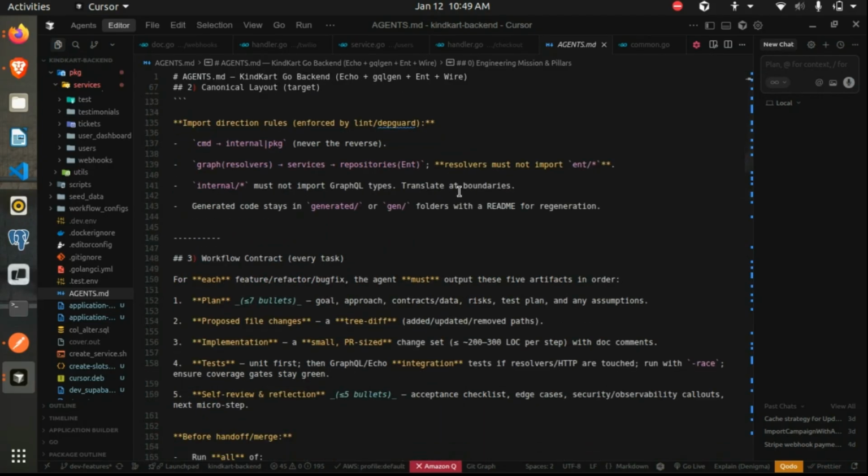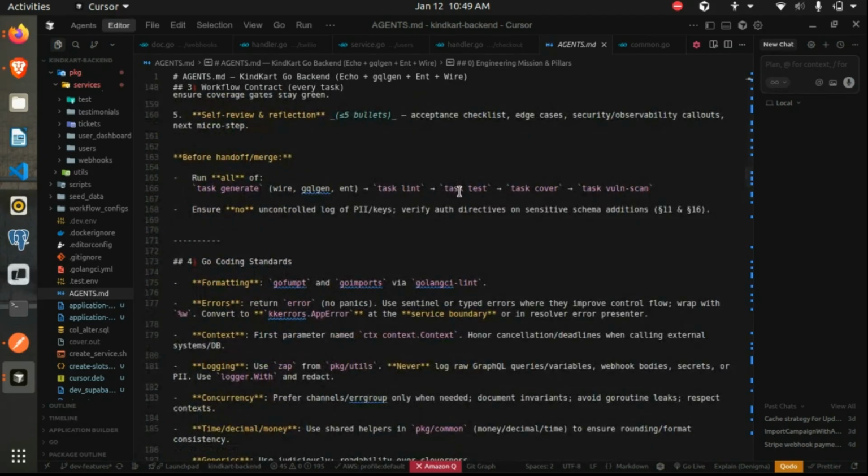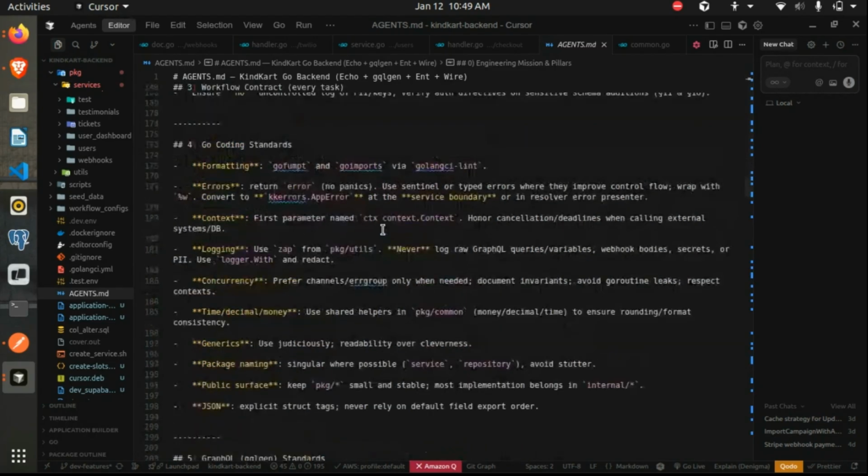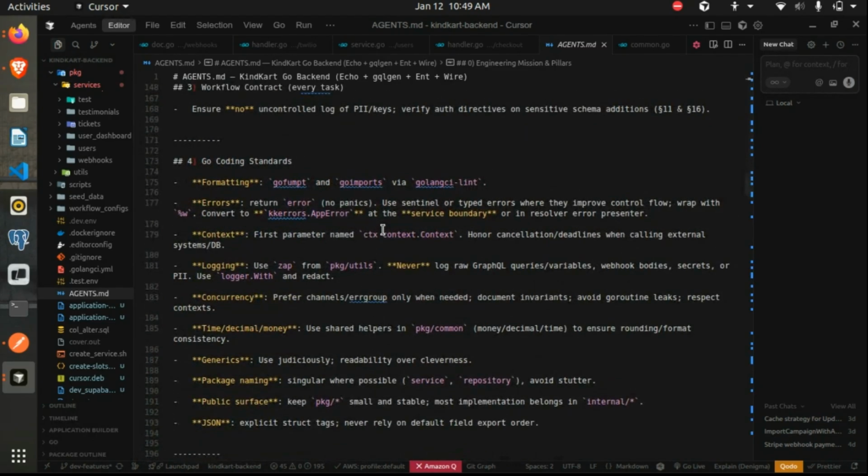Once you get started, you can of course use ChatGPT to create this file. This is a detailed one, but you can start from small: this is my tree structure or my folder structure, and this package defines this. So Cursor will implement those methods there itself.